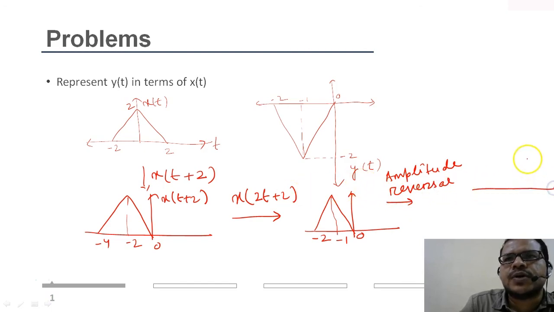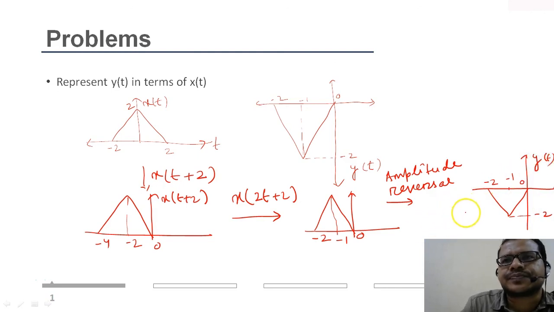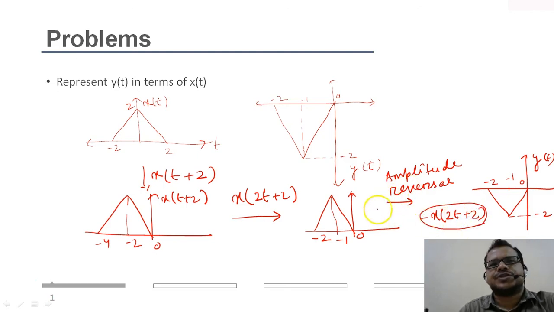The signal will look like this: -2 to 0, -1, this is -2, and this is y of t, and this signal is minus x of 2t plus 2. So this is my y of t in terms of x of t. Got it?